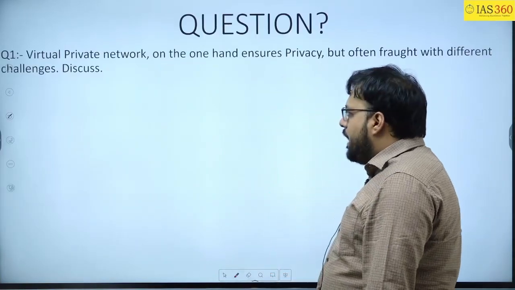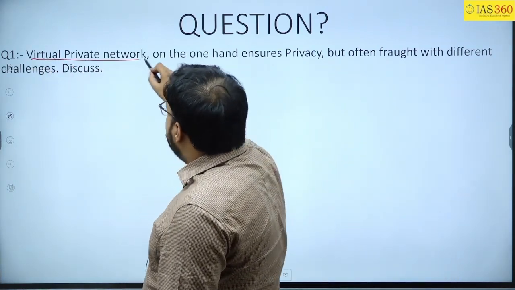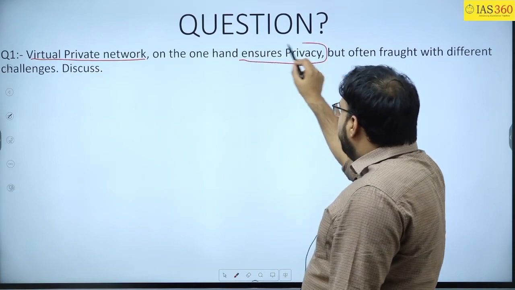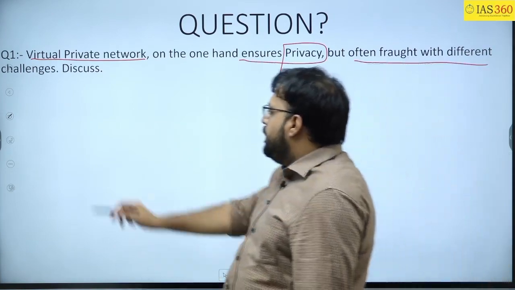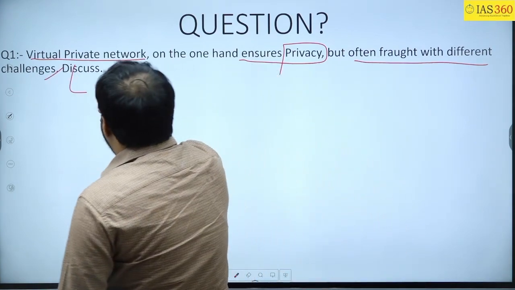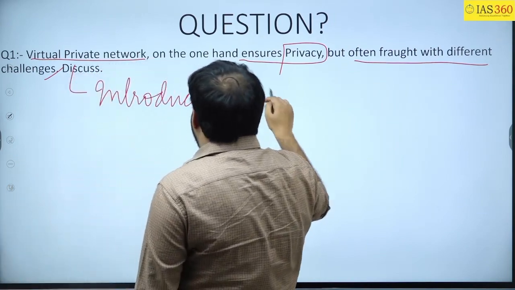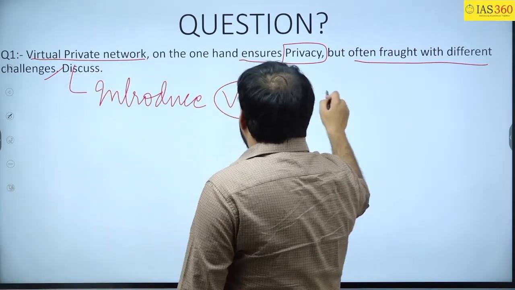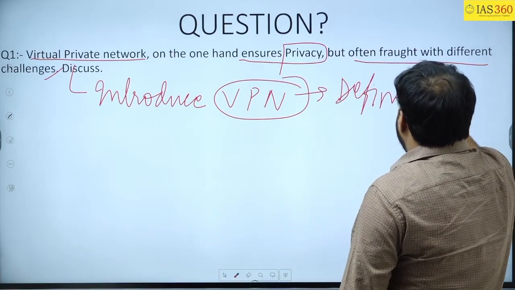But before that, I just want you to see this question. Virtual private network on the one hand ensures privacy, but is often fraught with different challenges; discuss. So in this question, you will have to simply introduce what you understand by VPN. This is called a definition based introduction.